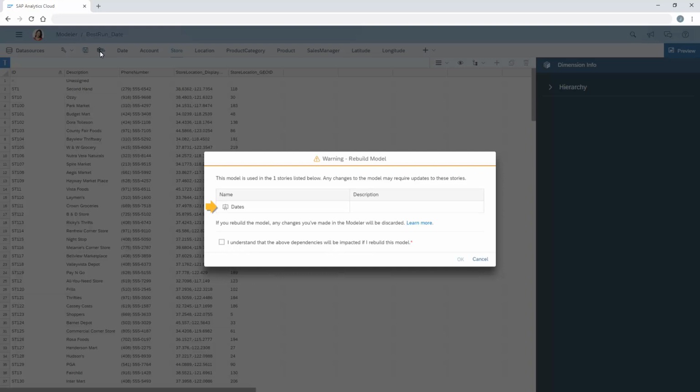We're warned if there are any stories based on the model, so we can check them after we've rebuilt the model to see if we need to map any charts or tables to different measures or dimensions. We need to acknowledge the warning to proceed.